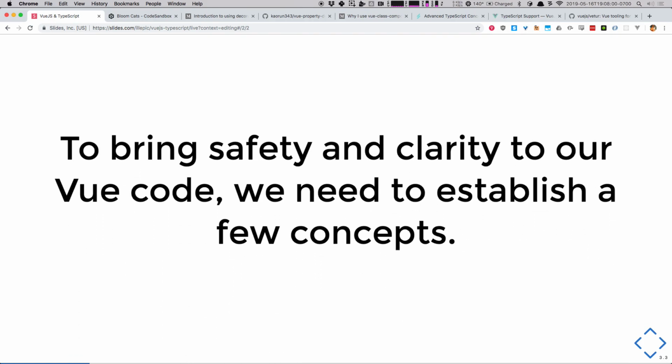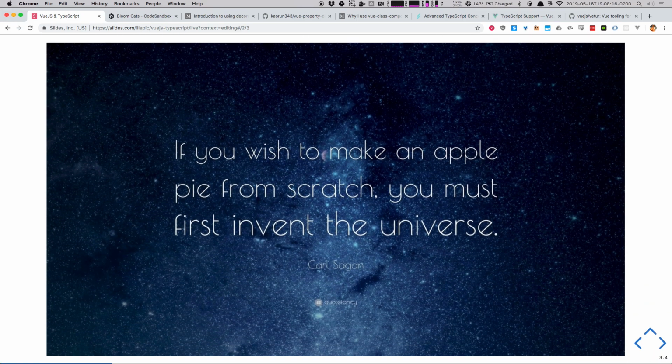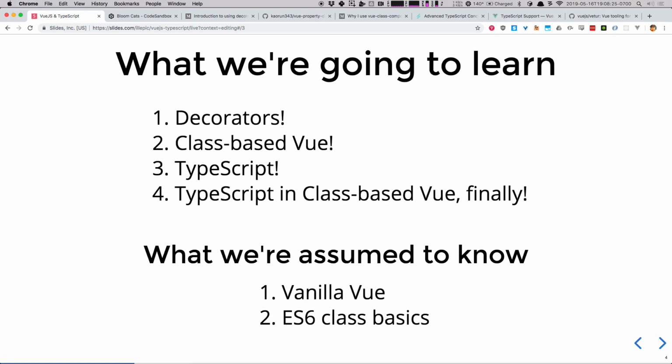A lot of the tooling and a lot of the advances in JavaScript over the last couple of years have been about making it a little safer and making sure that the code we write is code that we can count on, and hopefully we can find most edge cases. But to get there, we have to establish a couple of concepts. We're going to be building from the ground up, and we need to cover four major steps before we can get TypeScript and type safety into Vue.